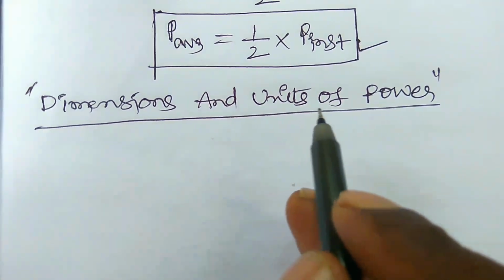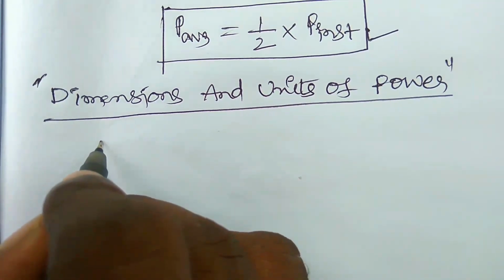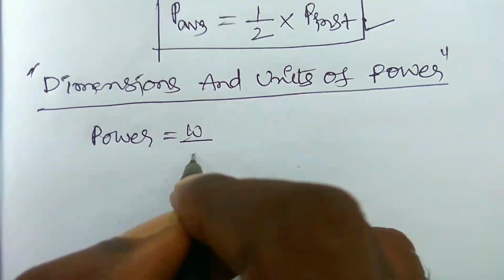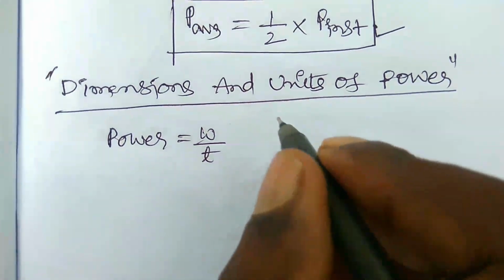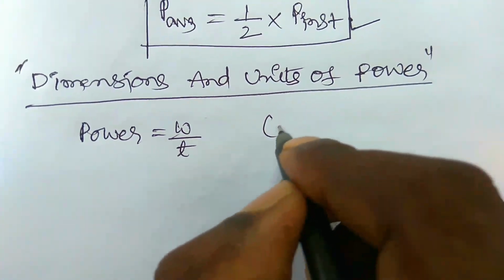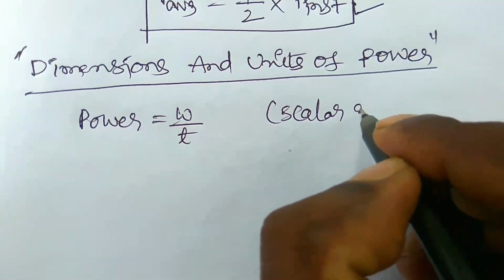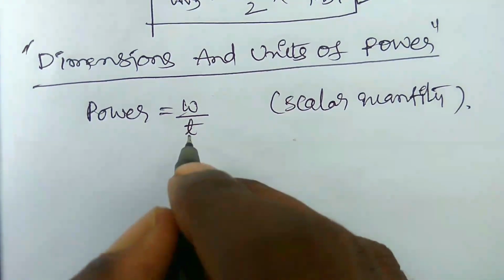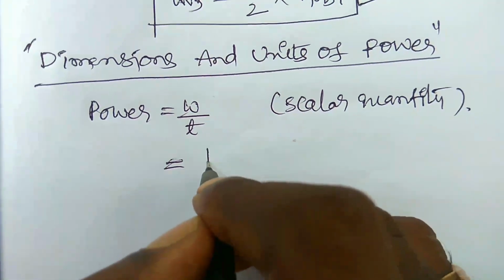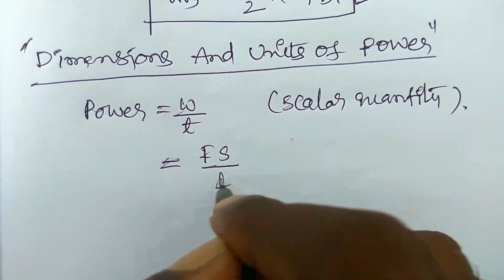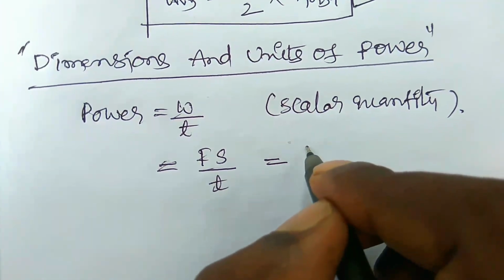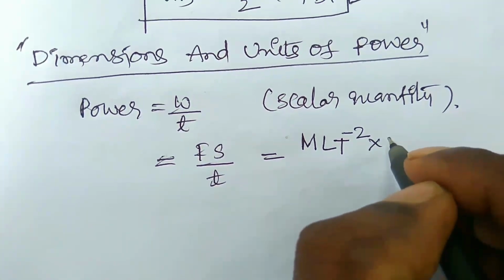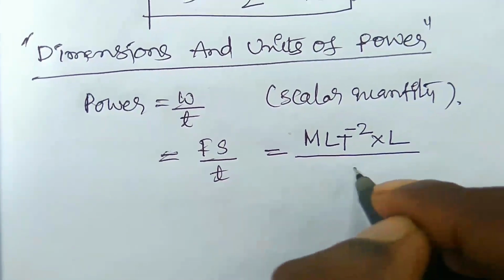Now let us see the dimensions and units of power. So power is equal to work done by time taken. Power is a scalar quantity, and work done is also a scalar quantity. So work done is equal to f into s by t. The dimensions for force are m l t minus 2, into displacement, which is length, and time, which is t.